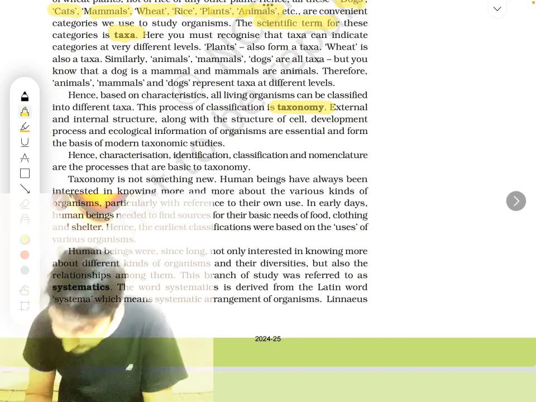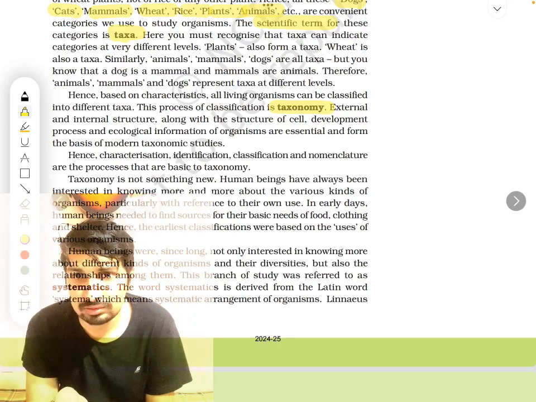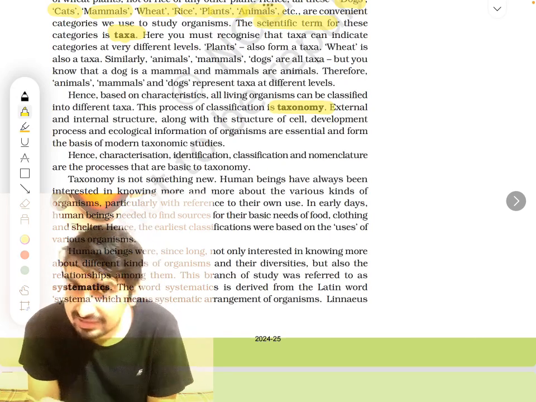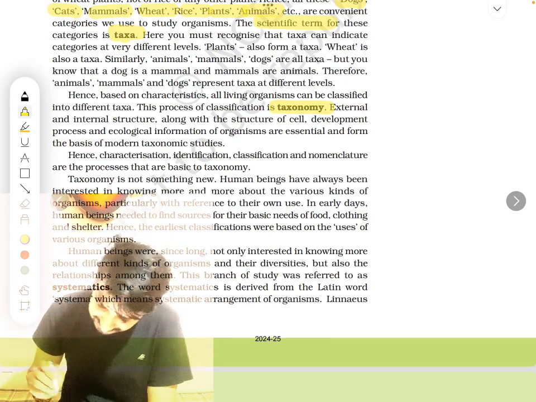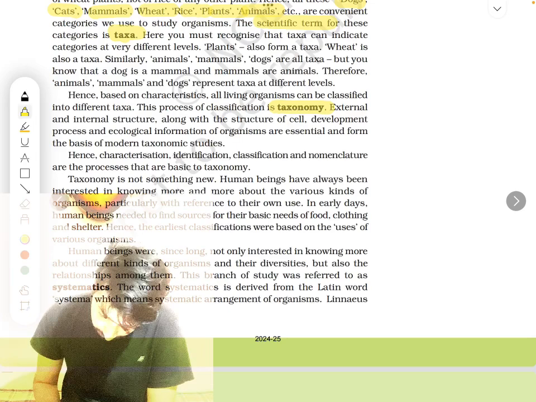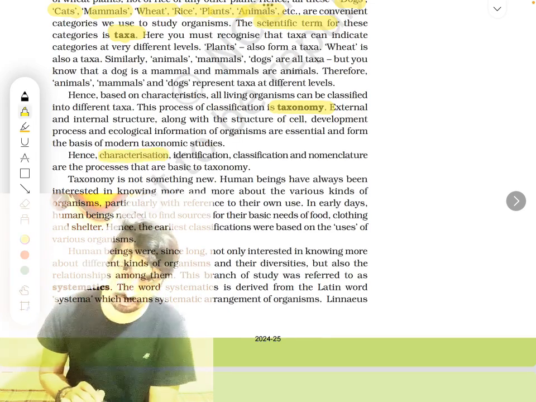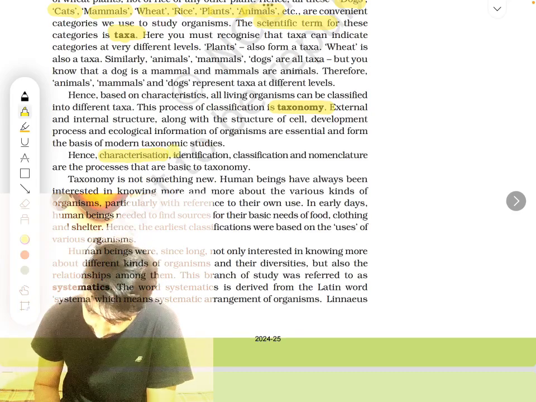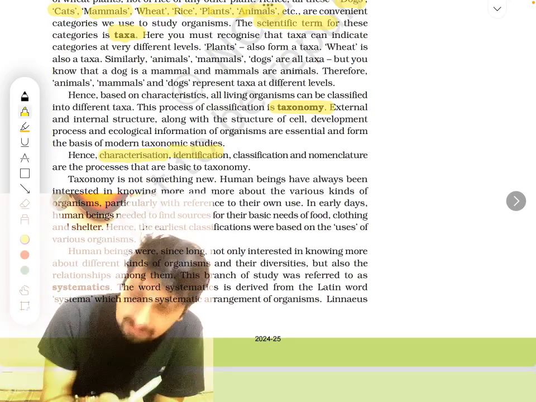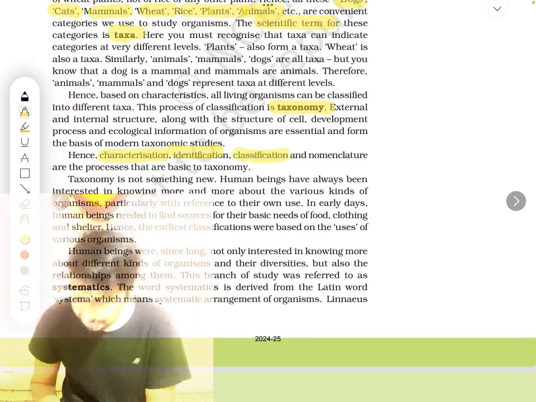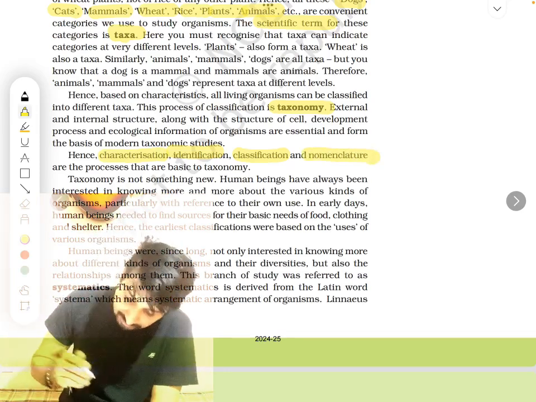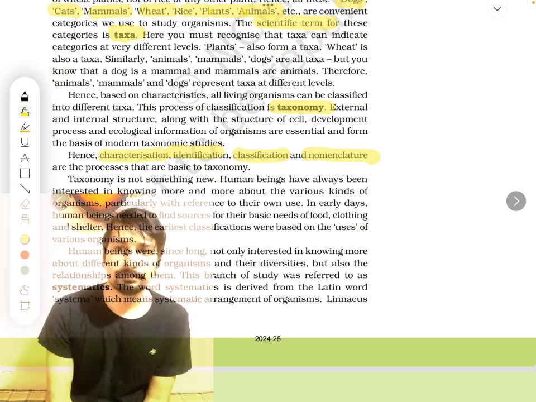And this process of putting them in classes is known as taxonomy. Because we are classifying them into different taxa, this process is known as taxonomy. So characterization, dividing something into characters, identification, identifying them, classification, classifying them, nomenclature. This is the process of taxonomy.